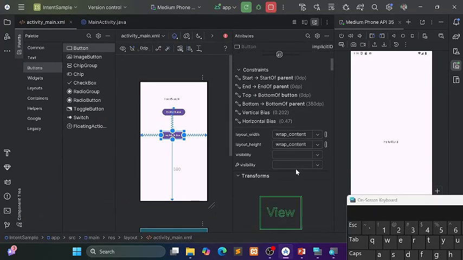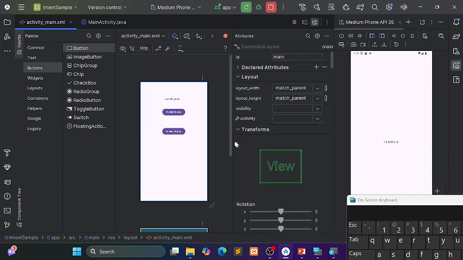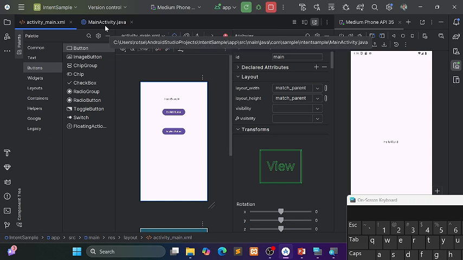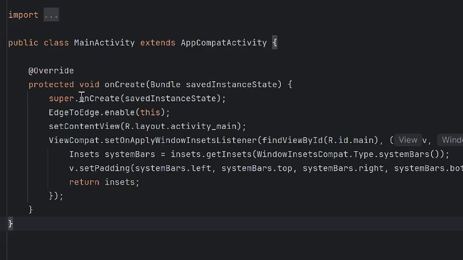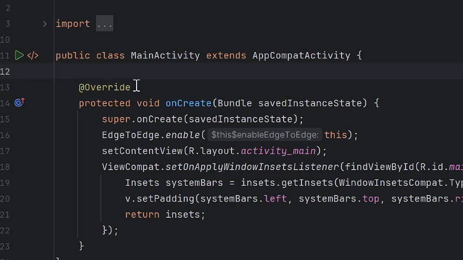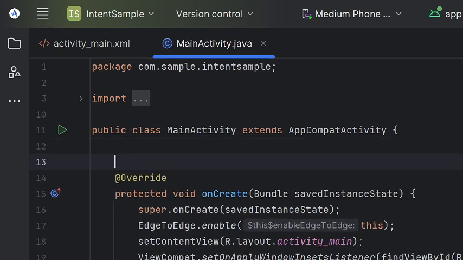Alright? So, next step is we're going to go to the MainActivity.java. Then, we need to initialize the variable. So, here under the MainActivity class, we need to import a Button.